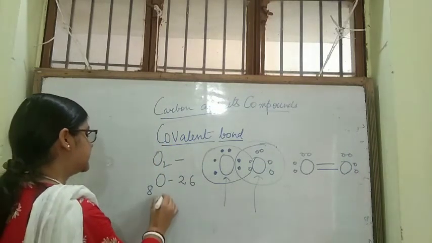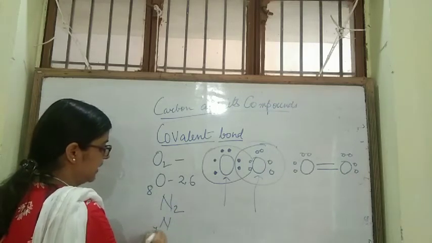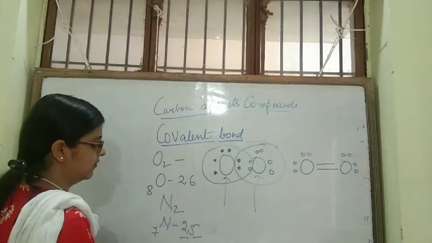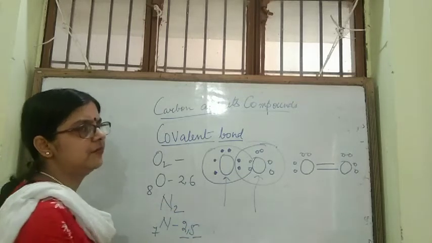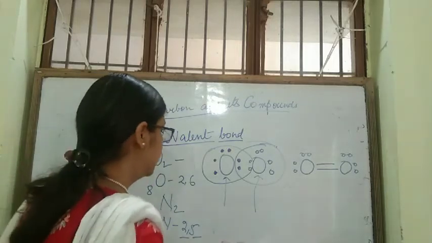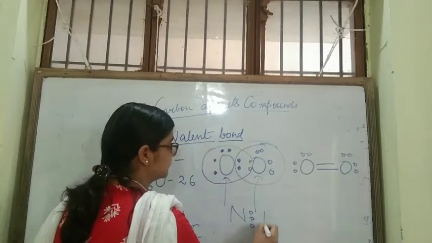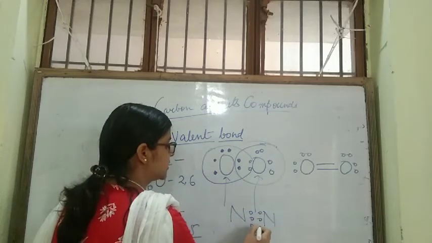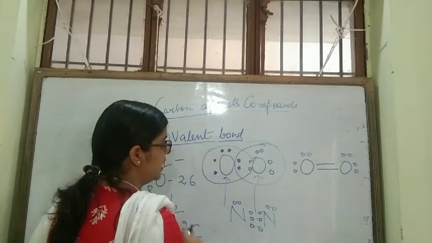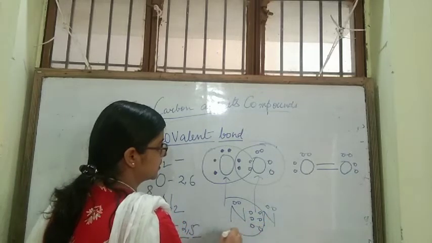Next, if you take the example of N2, nitrogen has atomic number 7. What is its electronic configuration? 2, 5. Each nitrogen atom requires 3 electrons to complete its octet. So 2 nitrogen atoms will share 3 electrons to complete their octet.